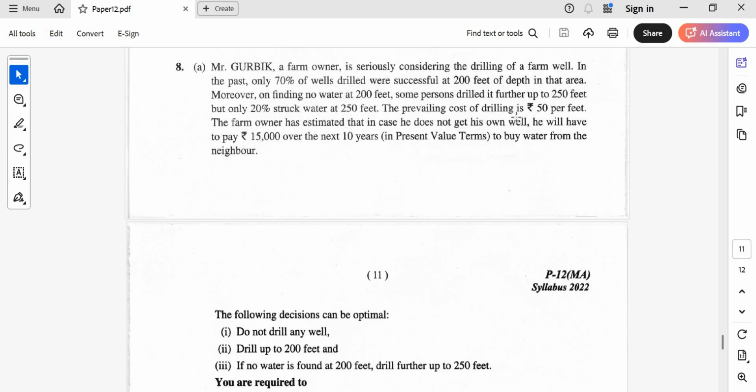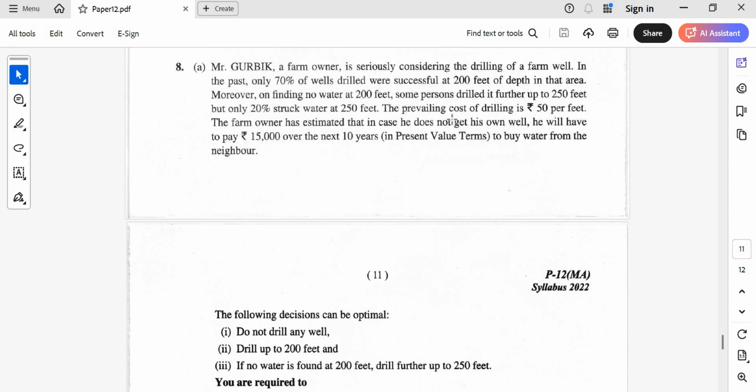The prevailing cost of drilling is 50 rupees per feet. So here what they told, Goodbick wants to drill, right? In the past, the success rate shows 70% is successful and 30% is not successful. So this is for 200 feet. If I am not successful at 200 feet, I will drill further to 250 feet, but only 20% struck water at 250 feet. So here only 20% will get water at 250 feet. Okay, fine.